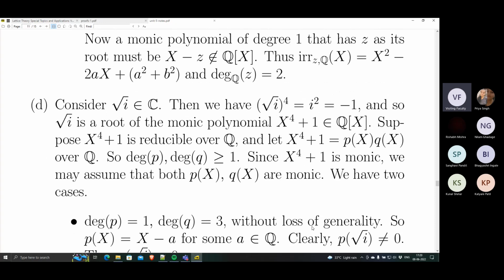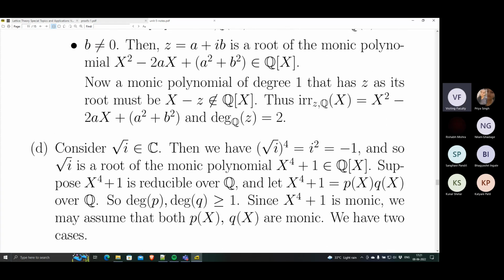Another example. This example is very interesting. It's quite related to what we were seeing earlier also. The computation is a little more involved. So let us take square root of i. It's a complex number. Whatever that element be, it's a certain value, but the square of that number is i. And that is how it is defined. So we take square root of i, which is a complex number.